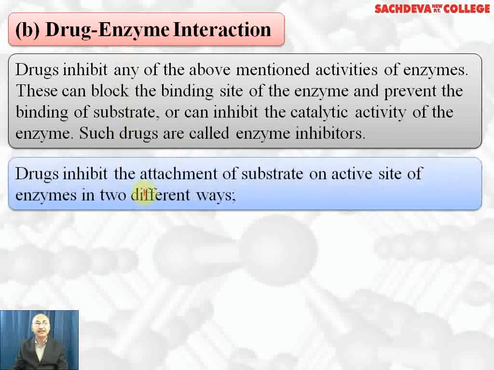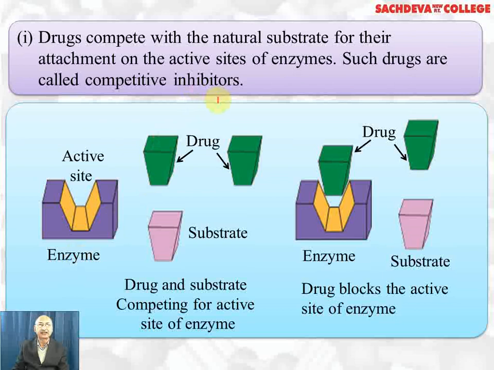Drugs inhibit the attachment of substrate on the active site of enzymes in two ways. The first way is that the drugs compete with the natural substrate for their attachment on the active site of enzymes. Such drugs are called competitive inhibitors. This is the diagram which shows this way. This is the substrate and this is the drug. Both have almost similar shape. So drug and substrate compete to attach to the active site of the enzyme.